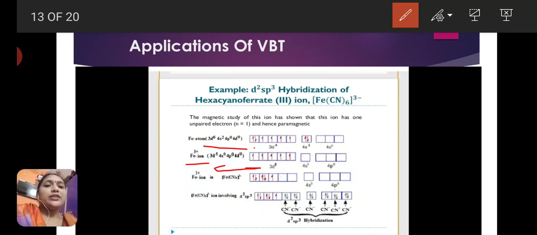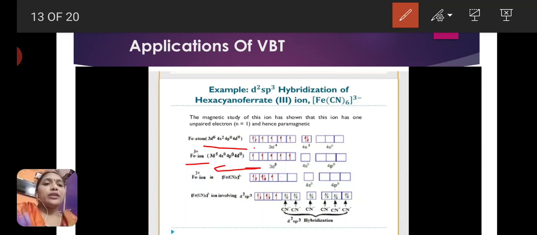This Fe3+ ion is in the presence of CN⁻ ligands. CN⁻ is a strong field ligand. In the presence of this strong field ligand, electrons are paired against Hund's rule.